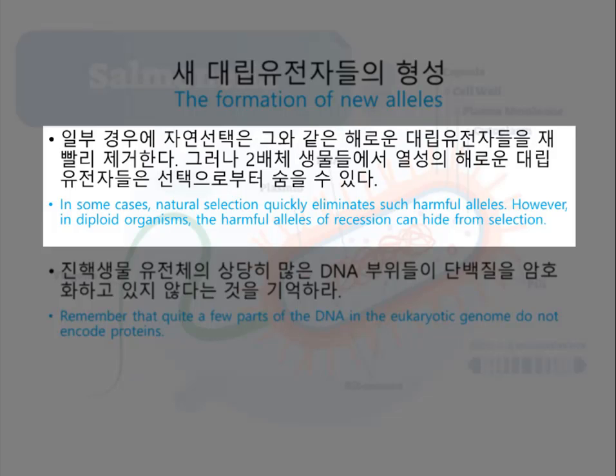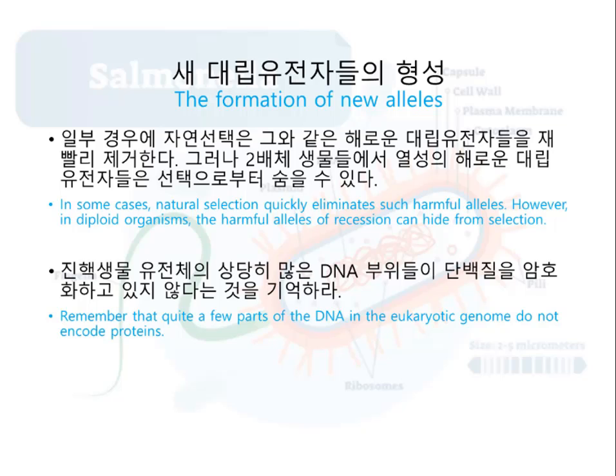In some cases, natural selection quickly removes such harmful alleles. In diploid organisms, however, harmful alleles that are recessive can be hidden from selection. Indeed, a harmful recessive allele can persist for generations by propagation in heterozygous individuals, whereas harmful effects can be masked by the more favorable dominant allele. Such heterozygote protection maintains a huge pool of alleles that might not be favored under present conditions, but that could be beneficial if the environment changes.